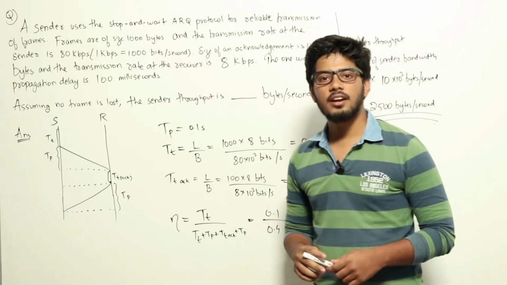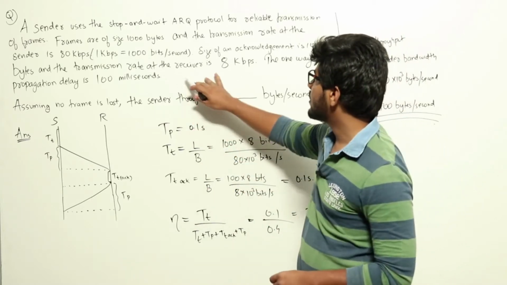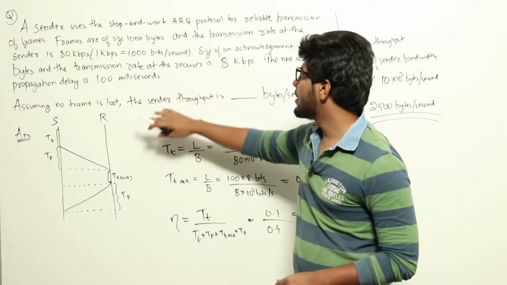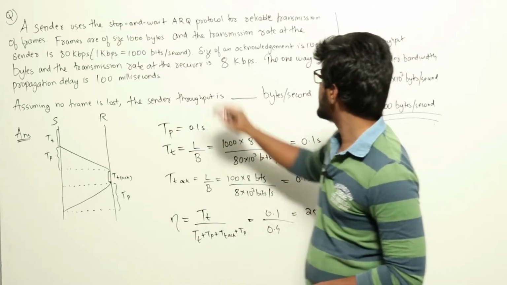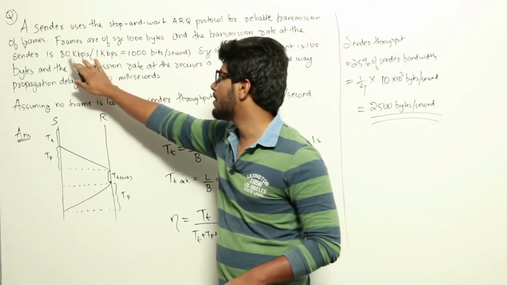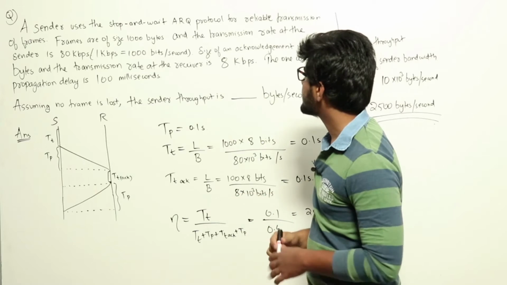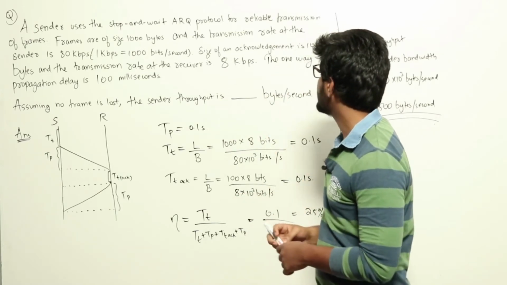So this is a question regarding stop and wait protocol from computer networks. Here we just need to find out what the throughput would be at the sender side. In the question they have given that the sender bandwidth and the receiver bandwidth are different. Sender has a higher bandwidth of 80 Kbps, receiver has a lower bandwidth of 8 Kbps. The propagation delay is also given.